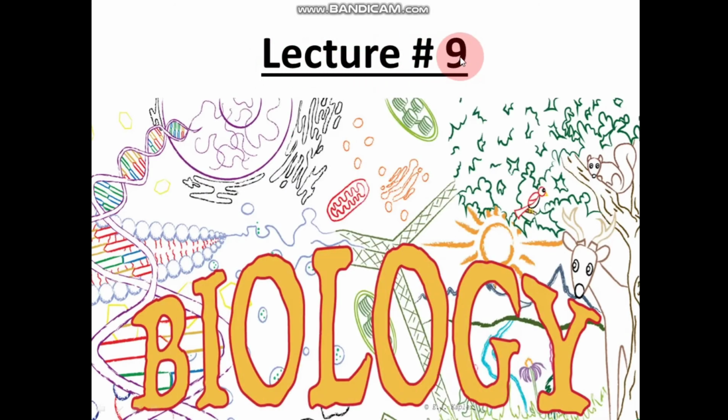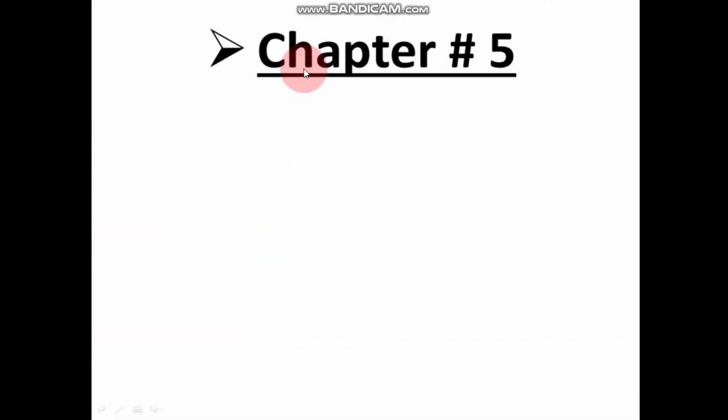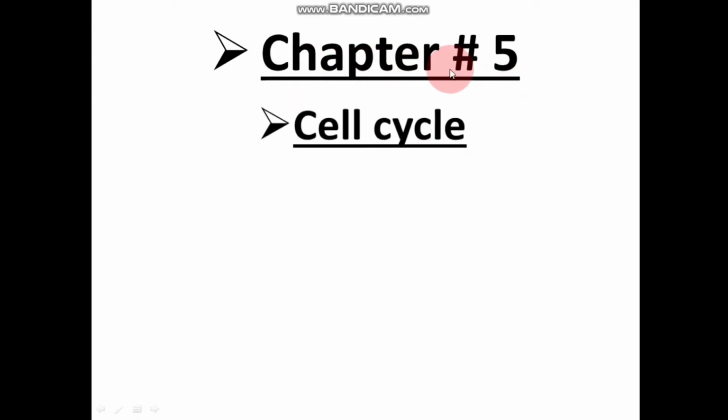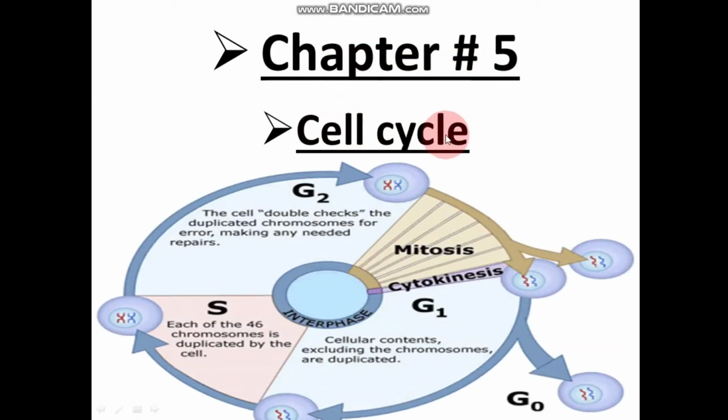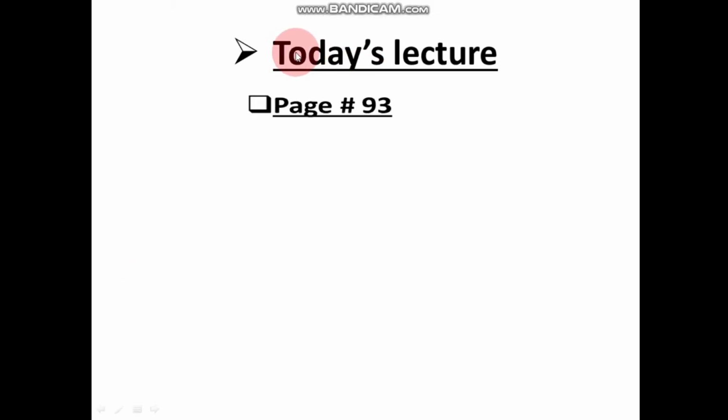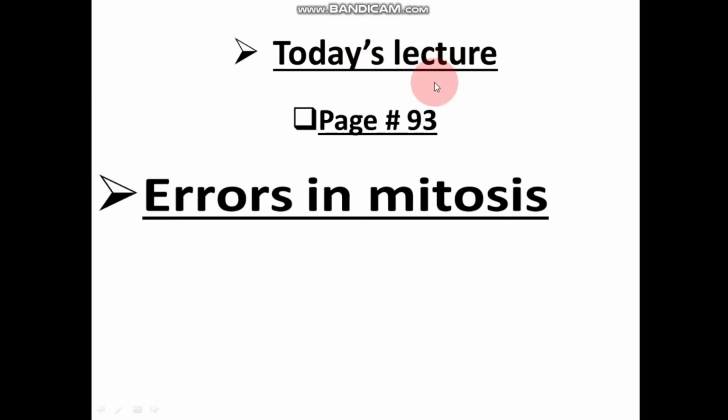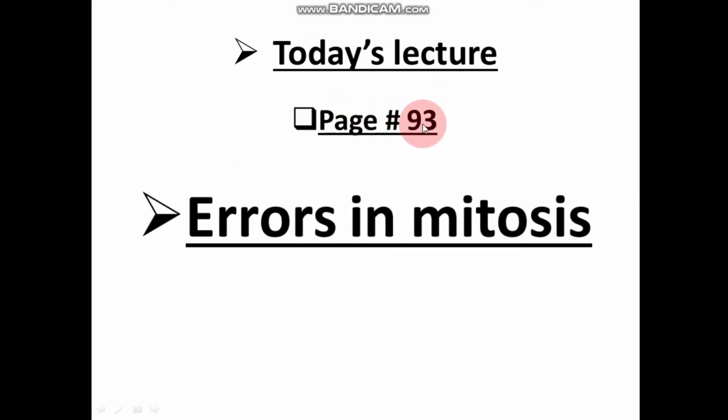This is lecture number 9, Biology. Chapter number 5, and the name of the chapter is Cell Cycle. My today's lecture is based on page number 93 of your textbook, and that is errors in mitosis.